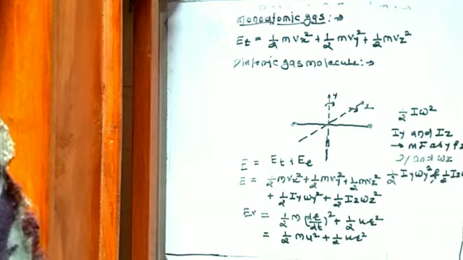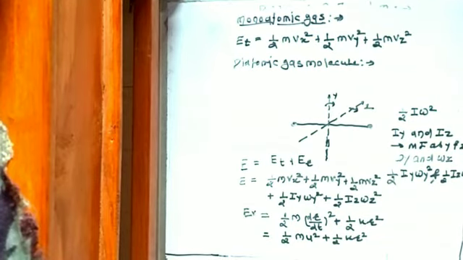One is in velocity and the other is in position. Because the vibrational energy mode consists of two energies, one is kinetic energy and one is potential energy.